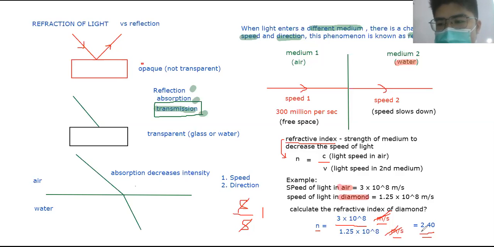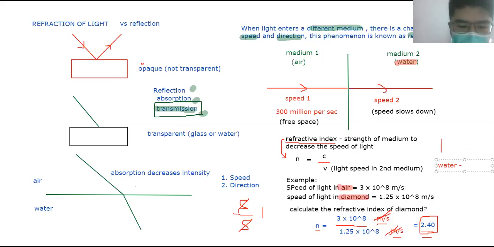Now, diamond is very high, actually 2.4. Water is about 1.33, and glass is about 1.53. These are the common examples that we will use in the exercises in the textbook.